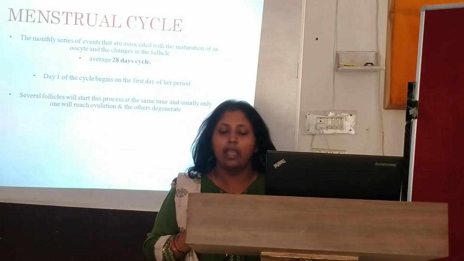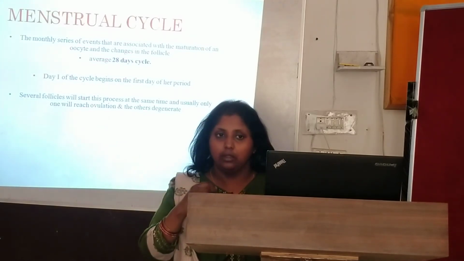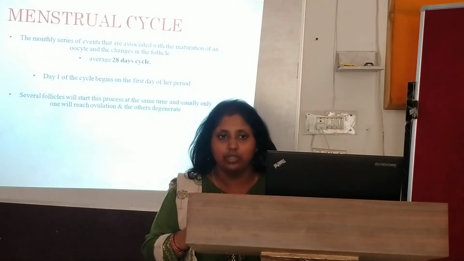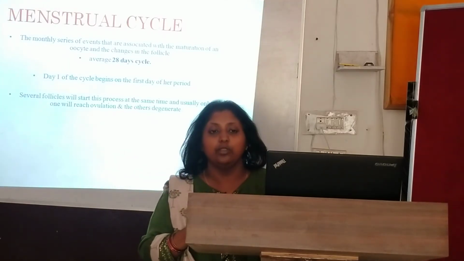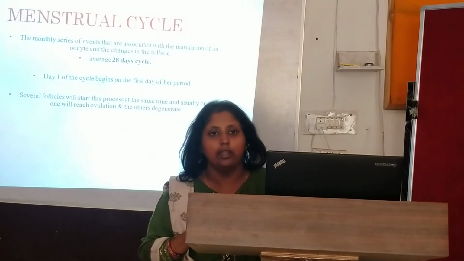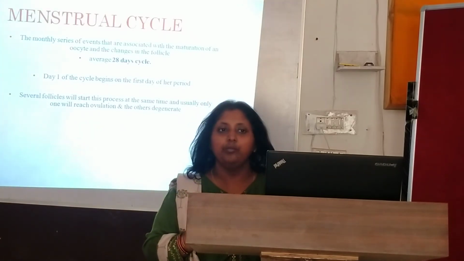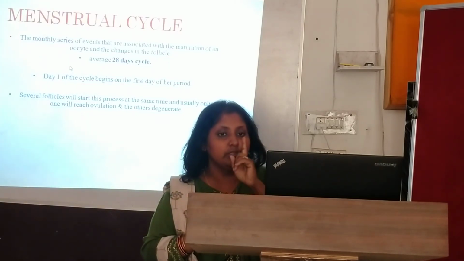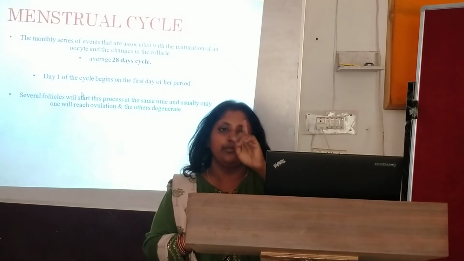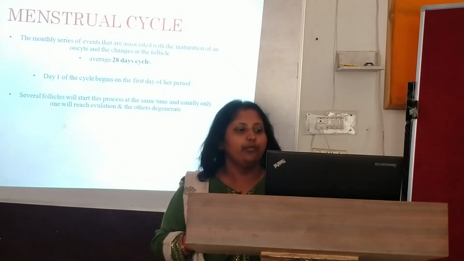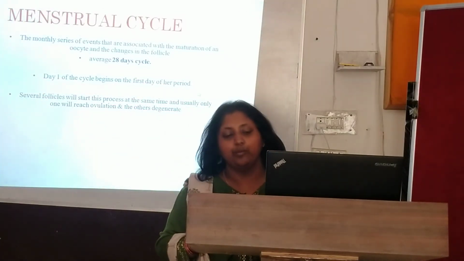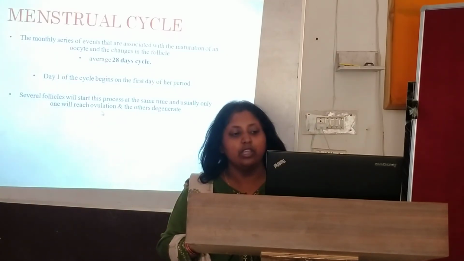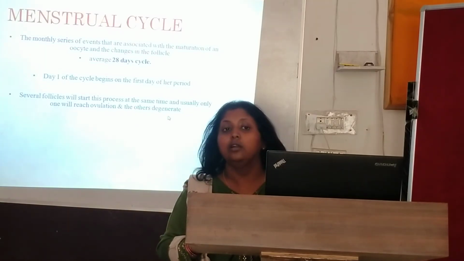So that egg will break down along with the endometrium layer of the uterus, and they come out from the female's body in the form of blood and clots, and that is called a period. So any month when this period starts will be counted as the first day of the cycle. Separate follicles will start this process at the same time, and usually only one will reach ovulation and the others will degenerate.